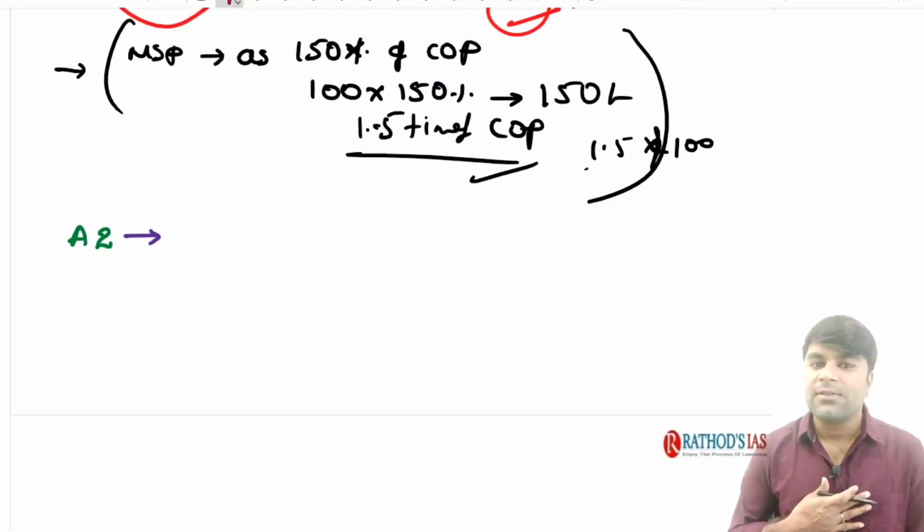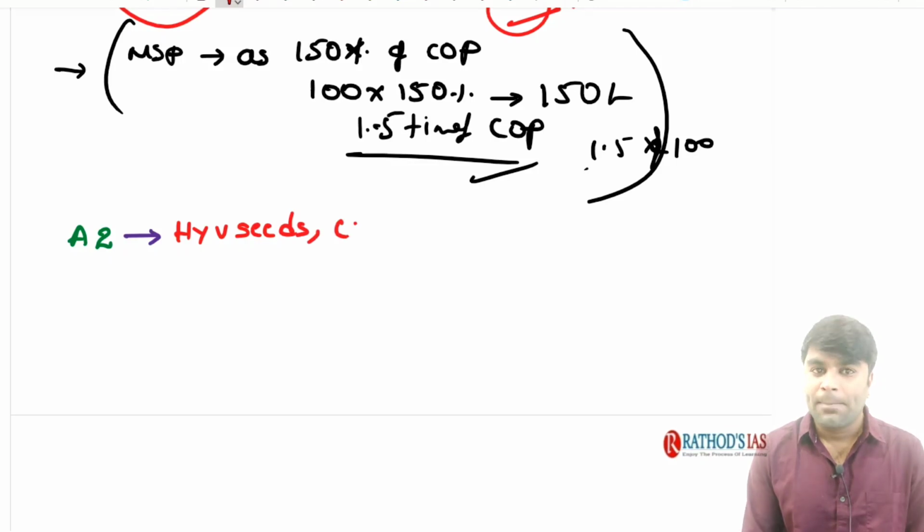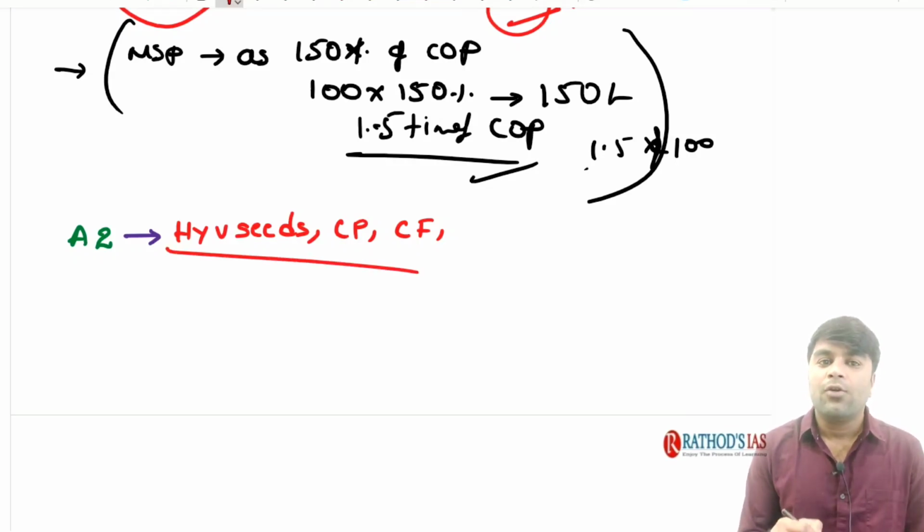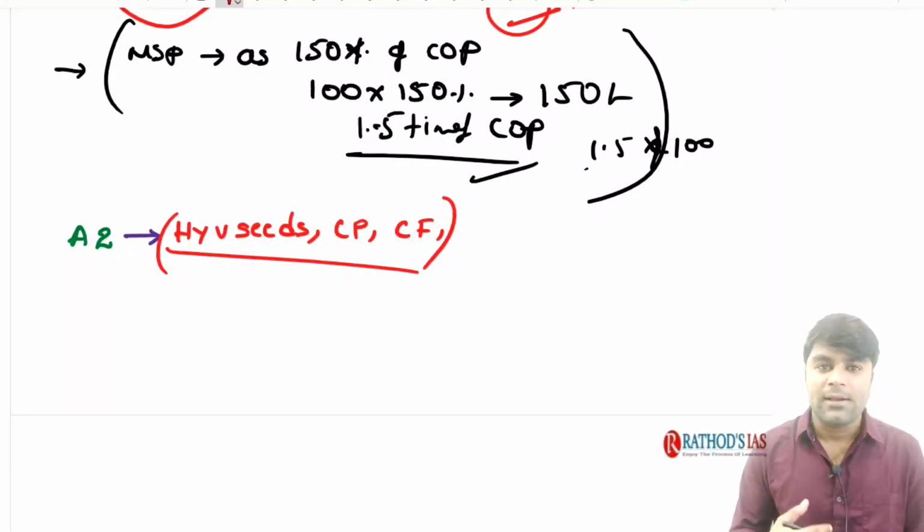See, imagine myself as a farmer. In order to cultivate the farmland, say for example, I am the cultivator of paddy. In order to cultivate the paddy, I need to purchase high yielding variety seeds, right? I need to purchase chemical pesticides. I need to purchase chemical fertilizers. I need to purchase all these things in order to start cultivating my farmland. We call these things agricultural inputs.